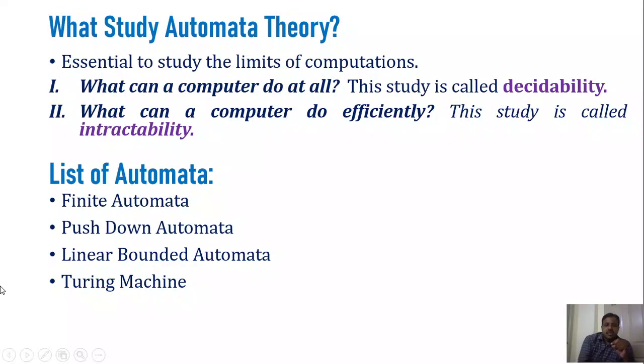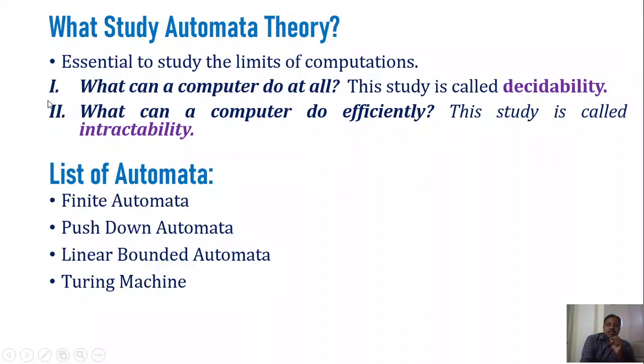The first category is decidability, where we have computational problems that can be solved within a fixed amount of time, right? Instead of saying a fixed amount of time, we use the technical term polynomial time, right? The computational problems for which there exists a solution are called decidable problems, right? And the other category is the computational problems that cannot be solved by the computer in a fixed amount of time or polynomial time; those come under intractability, right?